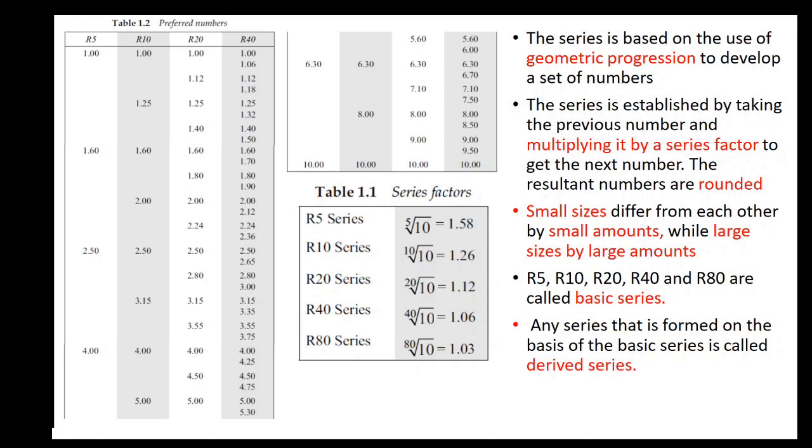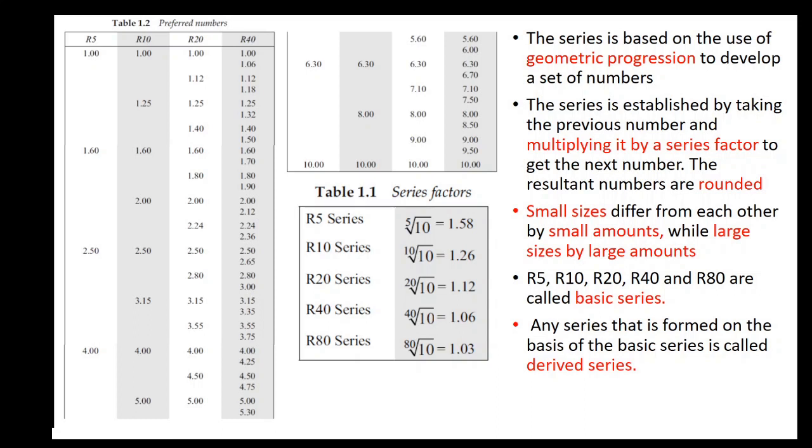Therefore, for the R5 series, in order to get the second number, you have to multiply the first number with the series factor 1.58. The second number should be 1 into 1.58, that is 1.58, but here it is given as 1.60. This is because 1.58 is rounded to another number, 1.60.